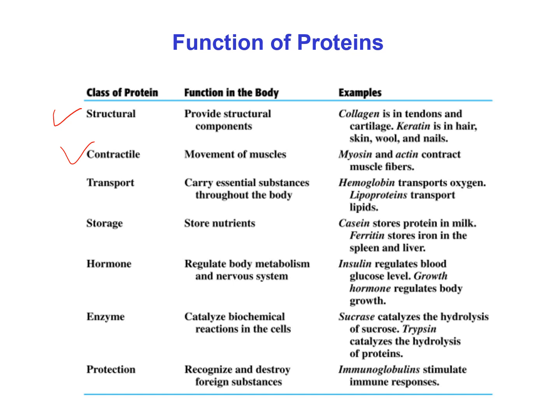After that, we'll discuss the transport protein. Transport proteins are those proteins which carry essential substances throughout the body. For example, hemoglobin. We know hemoglobin has two parts. One is heme and another part is globin. Heme is iron and globin is protein. Actually, hemoglobin can transport oxygen through blood in our body. That's why hemoglobin is known as transport protein.